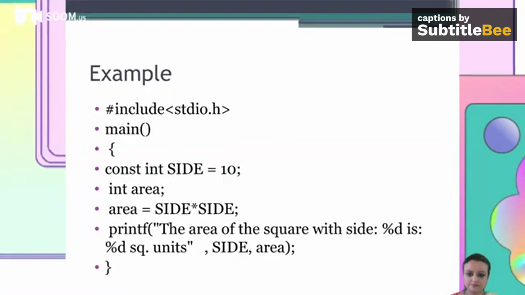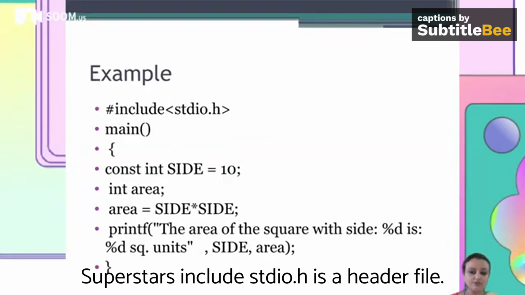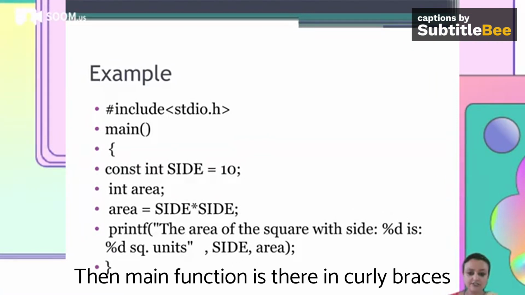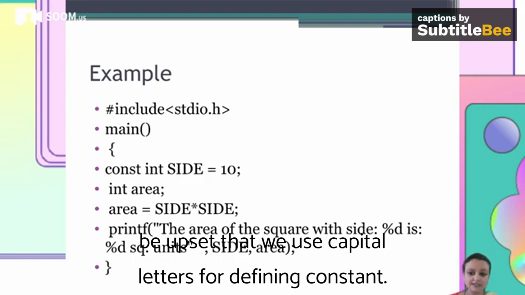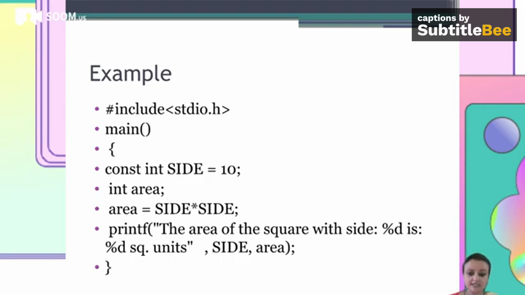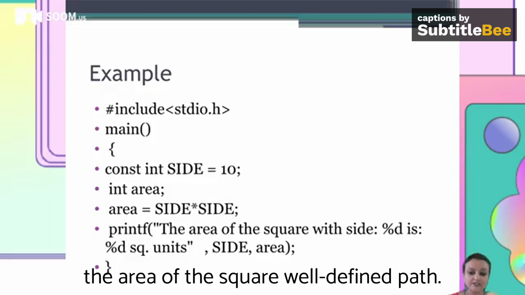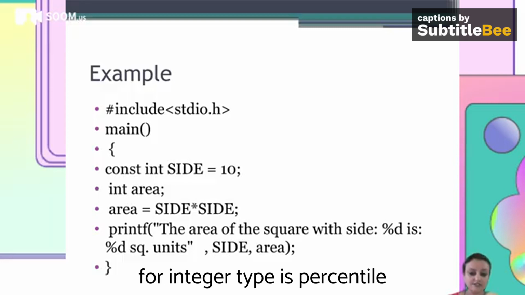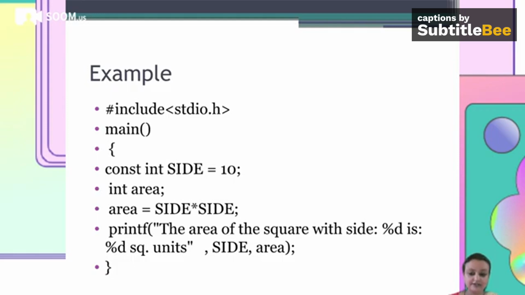Now this is an example of constant. In C language we always use #include <stdio.h>. This is the header file. Then the main function is there, then curly braces open. const is for constant, it's a keyword. int SIDE, as we have said that we use capital letters for defining constants. So SIDE equals 10. int area equals side into side. printf, the area of the square is %d, where %d is for integer type, and %d again for integer type. So side and area. So it will give the area.